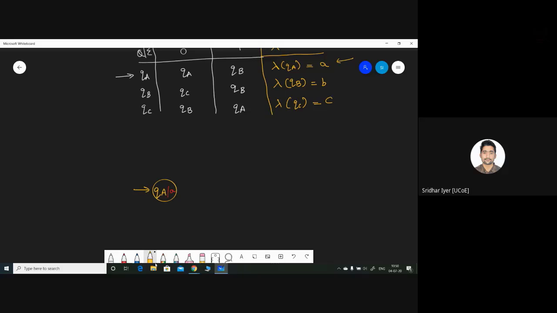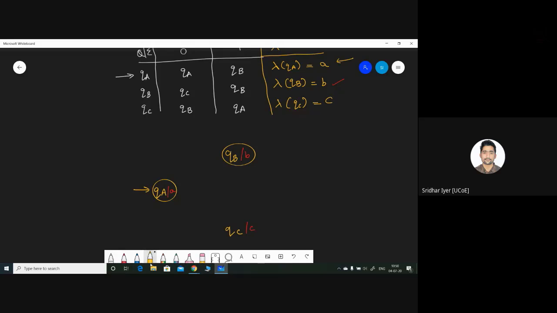Similarly, QB is a state, and QB will be having an output. What is that? Small b. So I will write it something like this. Lastly, we are having QC state, and QC state is having output as small c.